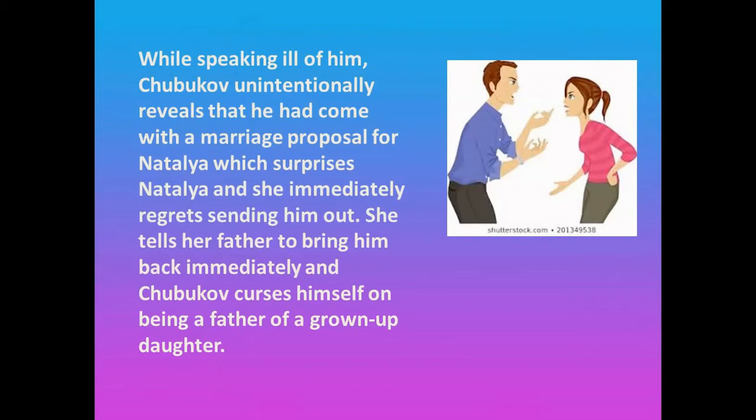Her father, that is Chubukov, is obviously embarrassed because he has just now fought with Lumov. So how would it be possible for him to go and call Lumov back? And that is why in his frustration Chubukov curses himself and he says, oh God, what a burden it is to be a father of a grown-up daughter. But this daughter does not want to listen to anything. She is all consumed with pain and misery that she has thrown Lumov out of her house when he had come with a golden proposal for her. So in this frustration and anger, Chubukov leaves the house, leaves the stage, and he goes in search of Lumov.